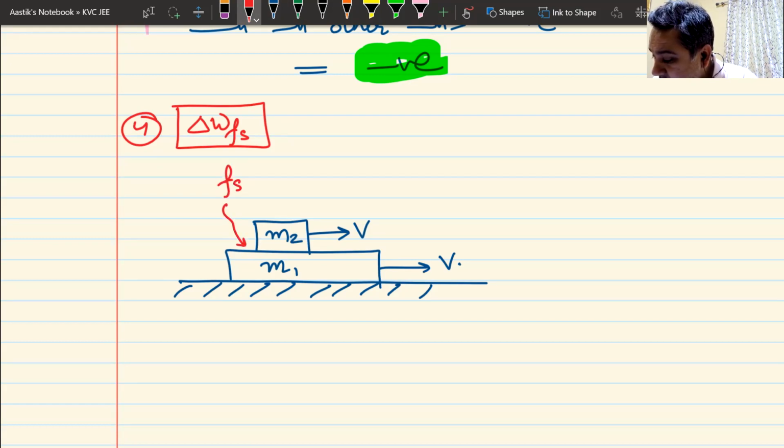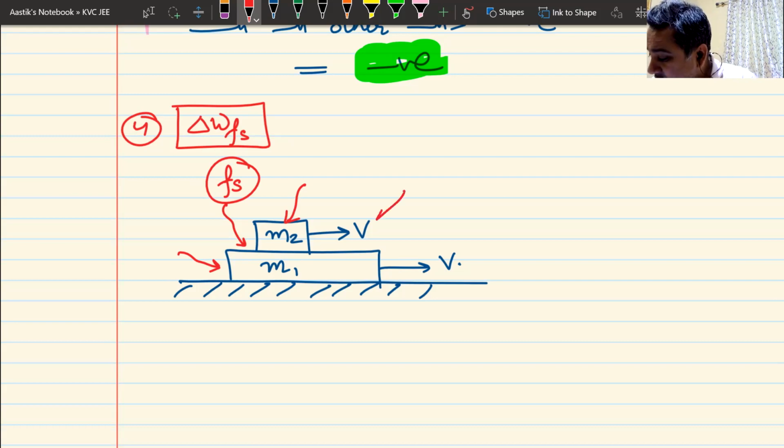So the friction is static. And in this case, the value of friction is also 0. And hence, work done by friction on this block as well as work done by friction on this block, if you add it, it will always come as 0.